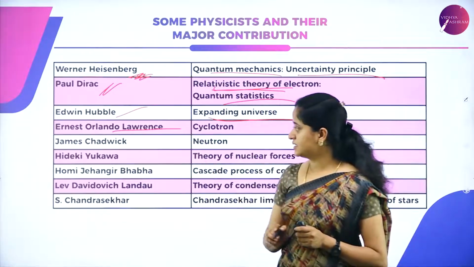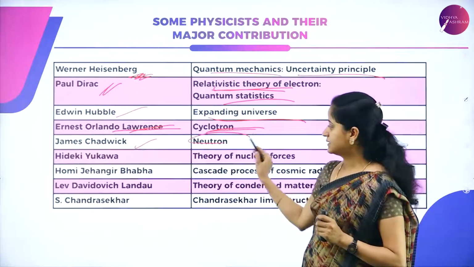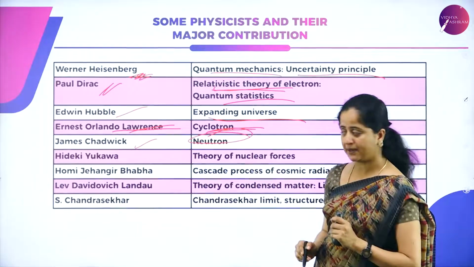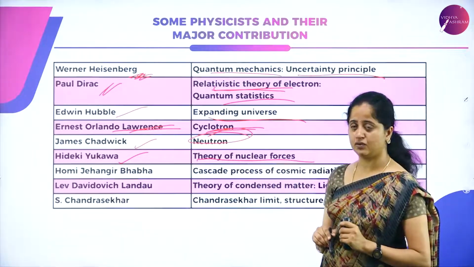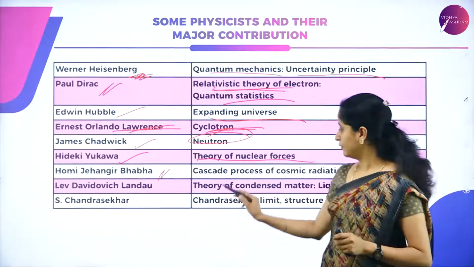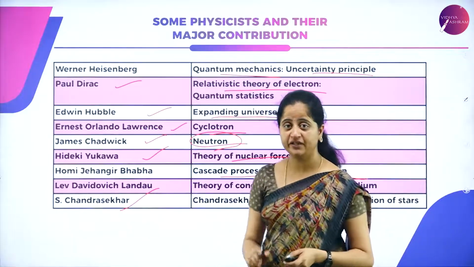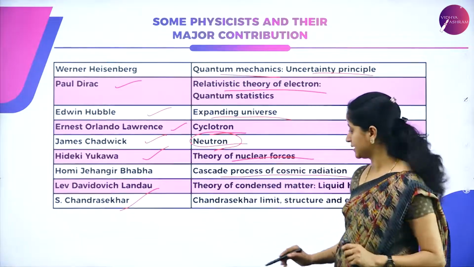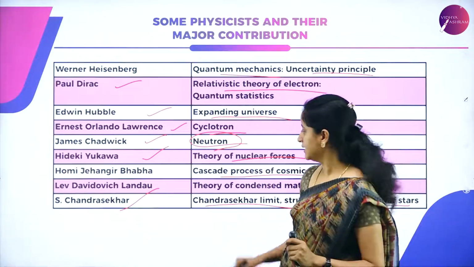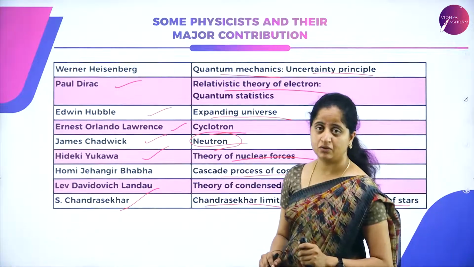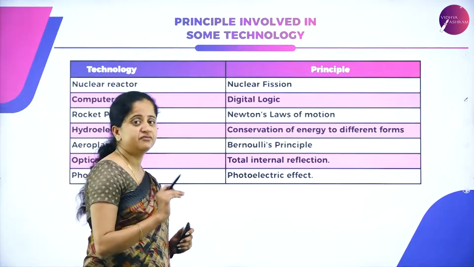Next, we have Ernest Lawrence, who explained the cyclotron. James Chadwick discovered the neutron, a subatomic particle. We have Yukawa, who explained the theory of nuclear force. Homi Jahangir Bhabha explained the cascade process of cosmic radiations. S. Chandrasekhar is another important physicist and mathematician, who gave the study of the structure and evolution of stars. The Chandrasekhar limit plays a major role. So this is a list of a few physicists and their contribution in the field of physics.